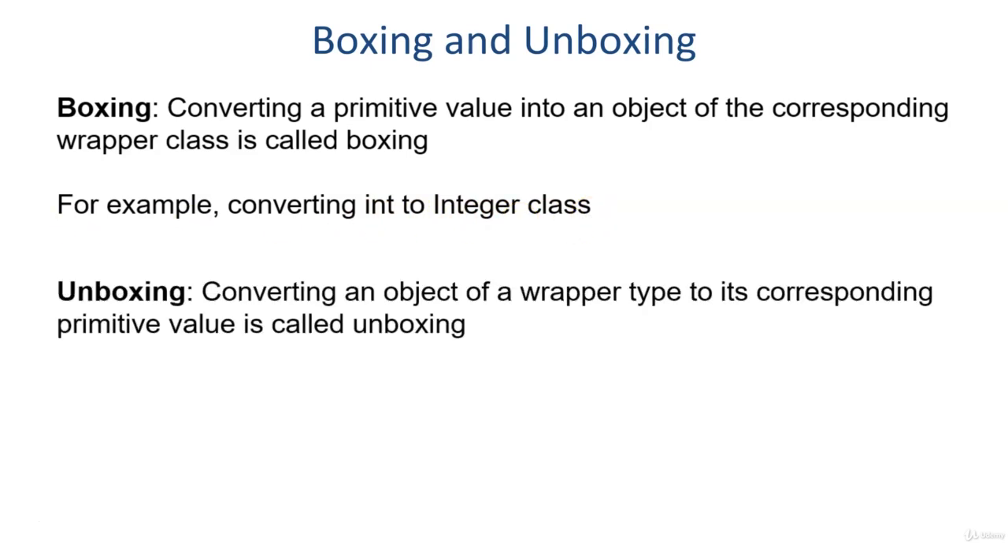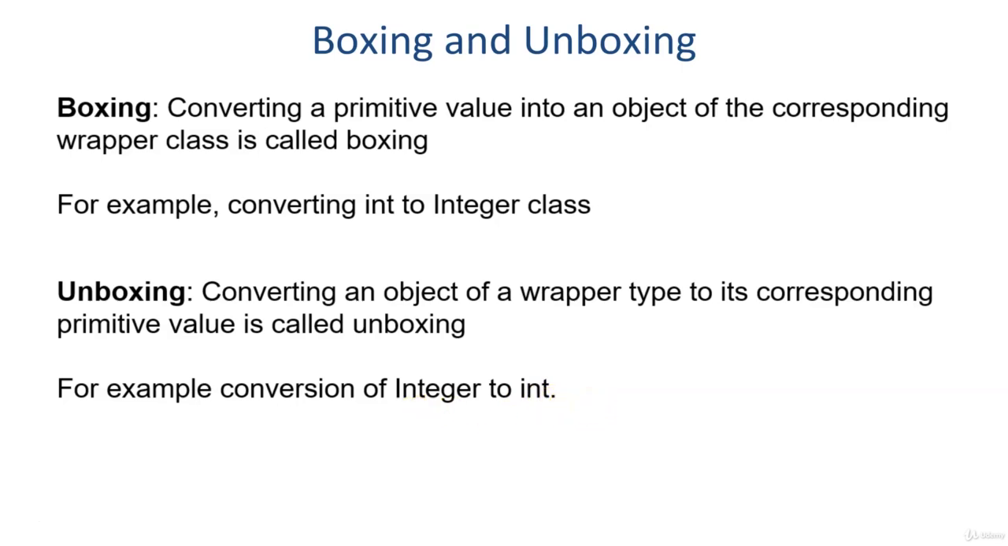What is unboxing? Unboxing is in the reverse direction. Converting an object of a wrapper type to its corresponding primitive value is called unboxing. For example, conversion of an Integer object to the int primitive type is called unboxing.